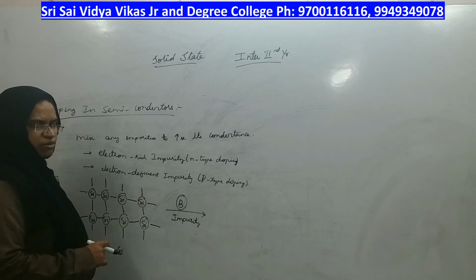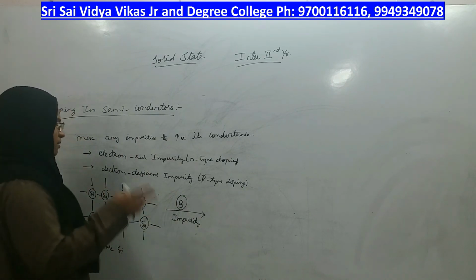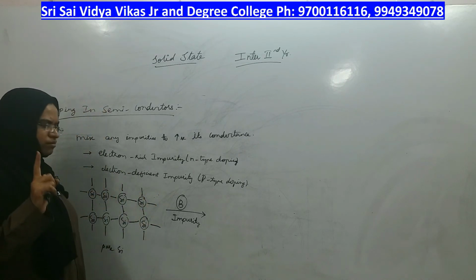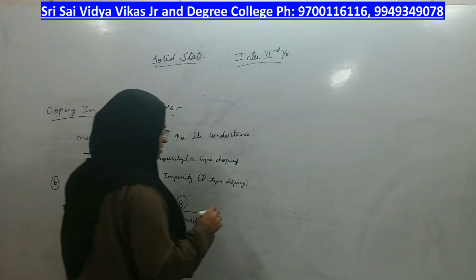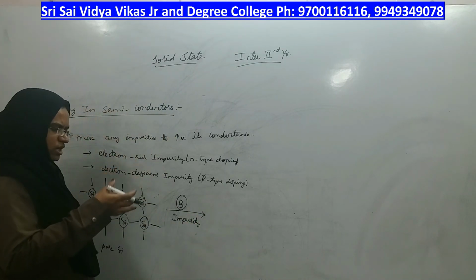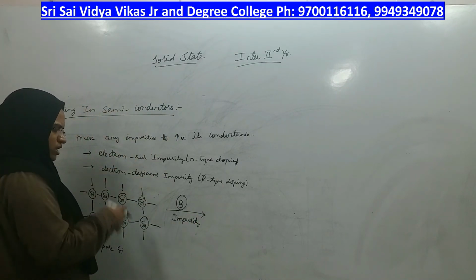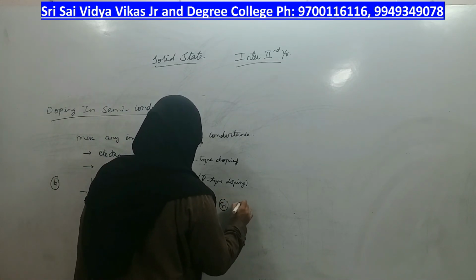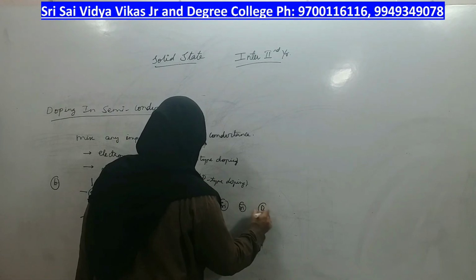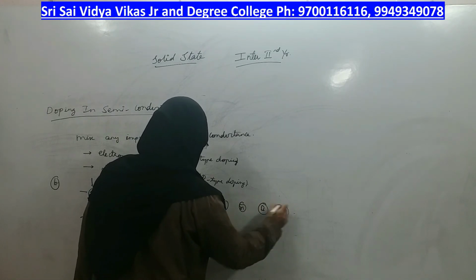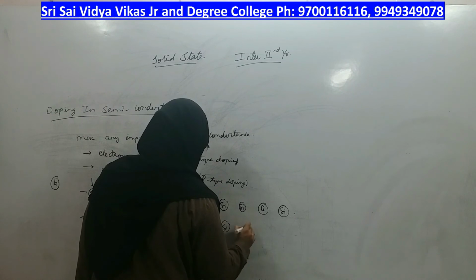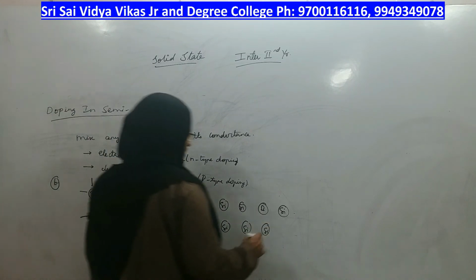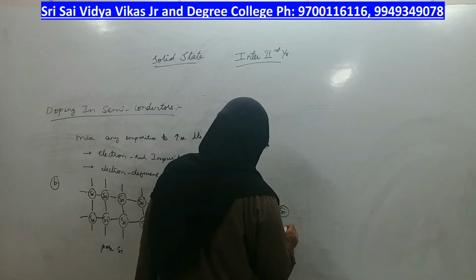Boron has how many valence electrons? Only 3. But silicon has 4 electrons. Silicon can make 4 bonds. Boron can make only 3 bonds. Let us see what happens if boron comes into the crystal lattice of silicon. One boron came in between the crystal lattice and occupied the place of silicon.